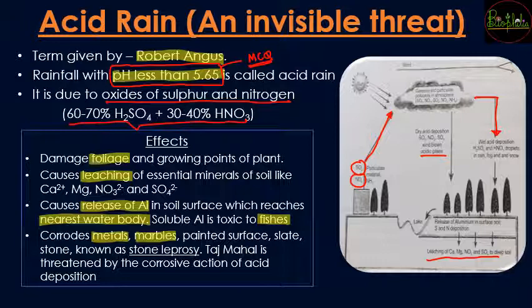That can also be seen in the case of acid rain, when the painted surfaces are going to go dirty, and all this that is happening is called stone leprosy. Again, the Taj Mahal is threatened because of this acid deposition, and it is our heritage to preserve our Taj Mahal.